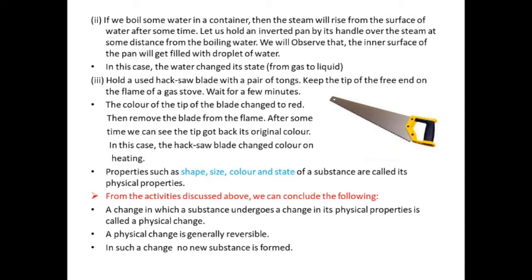The features of physical change are, this is generally reversible. For example, if you keep water in the freezer, it becomes ice. Take the ice out of the freezer and keep it in the surroundings, then it will become water once again. So physical change is generally reversible. In physical change, no new substance is formed. So no new substance will come out in a physical change.